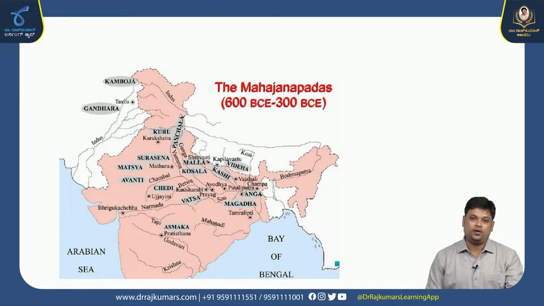In this session, we are going to discuss about Mahajanapadas. In the last session, we came to know about Jainism and Buddhism, and also we got a territorial expansion as well. Okay, because agrarian economy was the state economy during that time period.